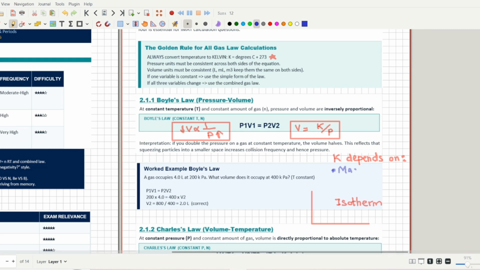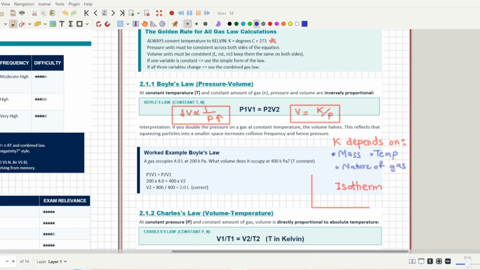What is the other thing that is constant? The other thing that is constant is temperature. So K depends upon mass, or you can say the amount of gas, and temperature. And the third thing that K depends upon is the nature of gas. If you change the nature of gas, then K will obviously change. So that's how K depends upon three things: mass, temperature and nature of gas for Boyle's law. And the next thing is about the graph. If you make a graph between pressure and volume, then the curve will be called an isotherm.